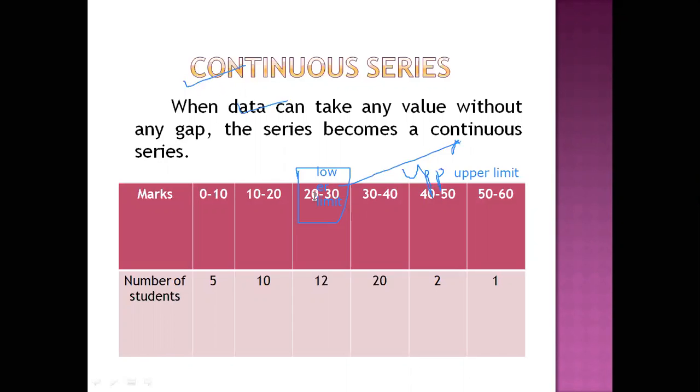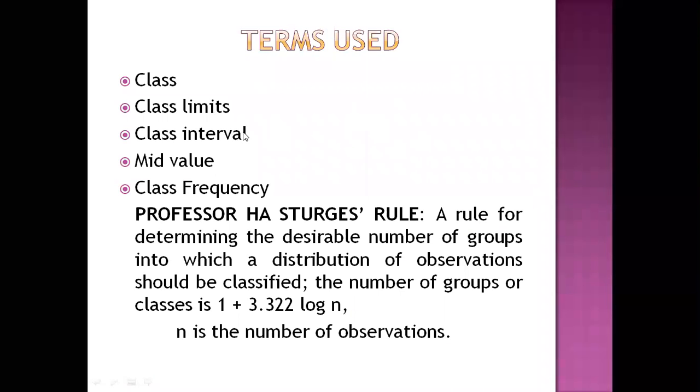See, in the 20 to 30 class, the lowest mark that you can take is 20, whereas the highest mark that you can include in this class is 29. So that is class limit, meaning the highest limit and the lowest limit. This is the upper limit, this is the lower limit. Now, we have discussed class and class limits.